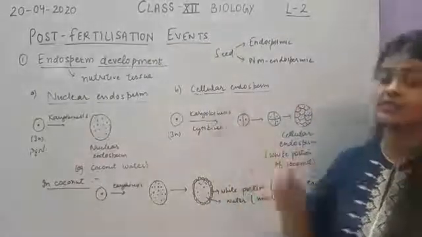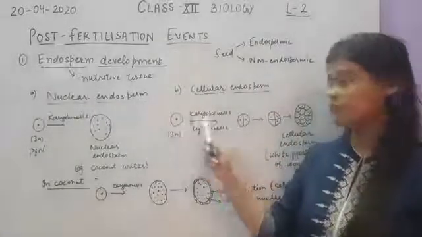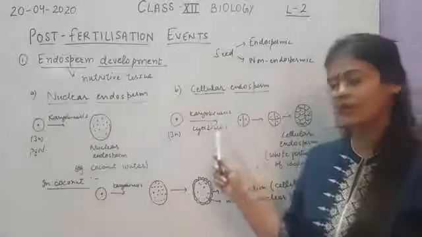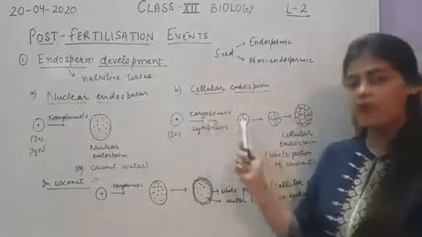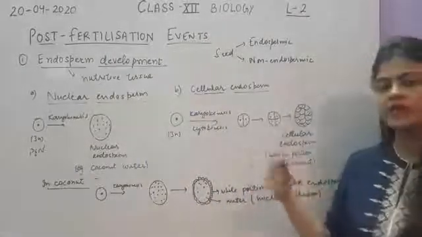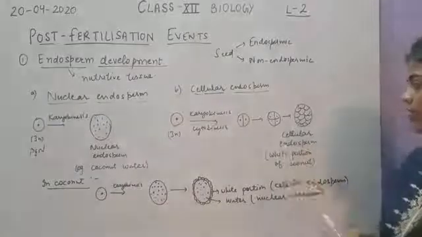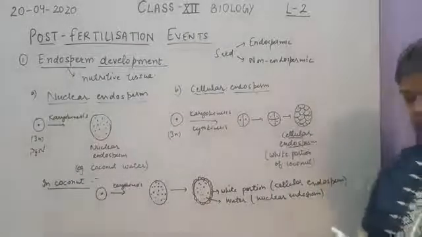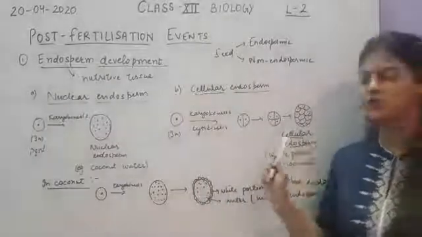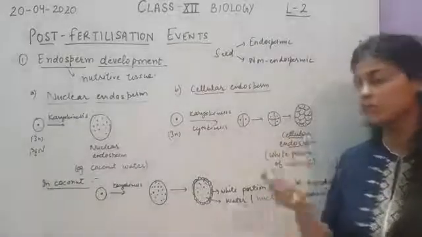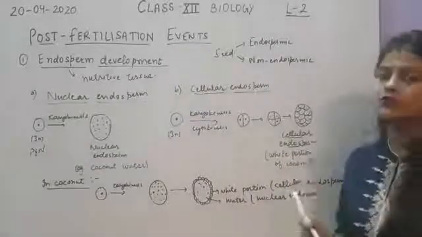The next case is the cellular endosperm. In case of cellular endosperm, the primary endosperm nucleus will undergo normal karyokinesis followed by cytokinesis, as happens in normal mitosis. So one cell will form two cells, two will form four, and then further division will take place to form a mass of cells. That will be called cellular endosperm. So is it clear? In case of nuclear endosperm, only nuclei will form, and in case of cellular endosperm, all the nuclei will be surrounded by cytoplasm to form cellular endosperm. And cellular endosperm is found as the white portion of the coconut.